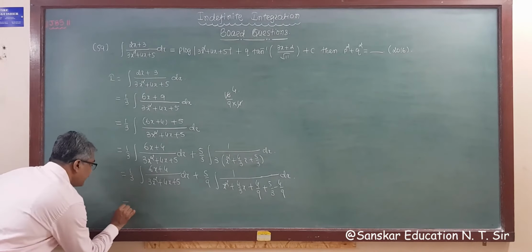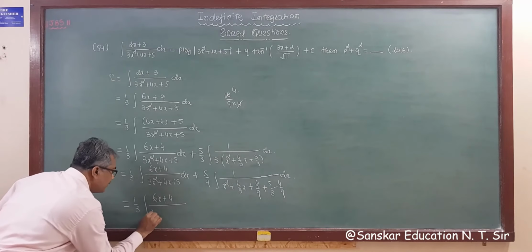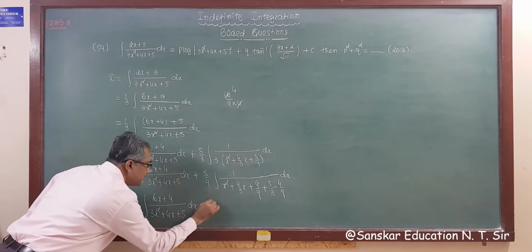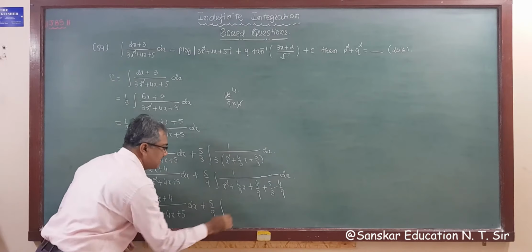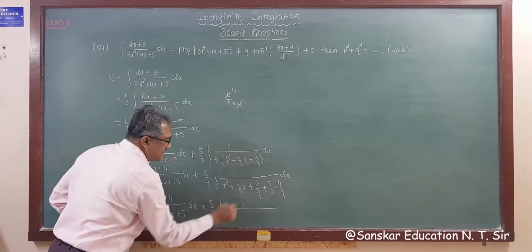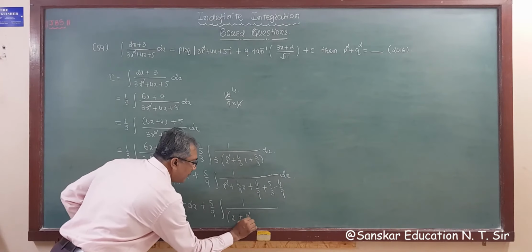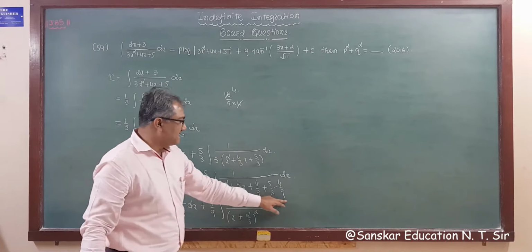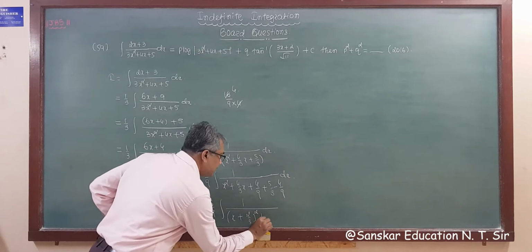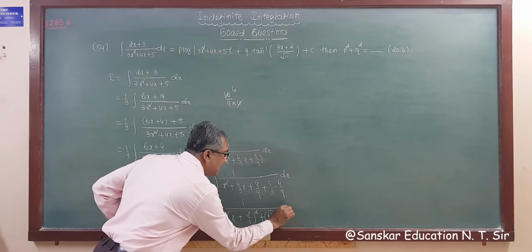What we get here? We get 1 upon 3 integration (6x plus 4) whole upon (3x square plus 4x plus 5) dx plus 5 by 9 integration 1 upon, as we discussed, this is the perfect square of this, and this is x, the middle term is plus, so plus 4 by 9, that is (2 by 3) whole square, and the LCM of this is 9, so 15 minus 4 is 11 by 9, right? So plus (root 11 by 3) whole square and dx.